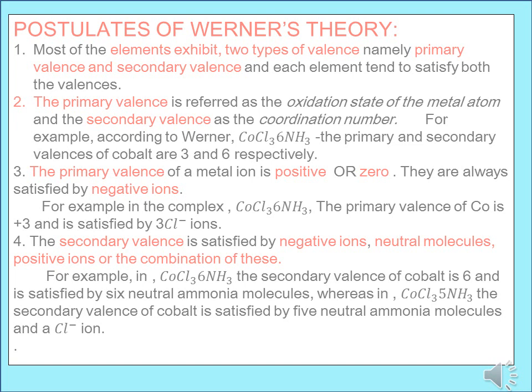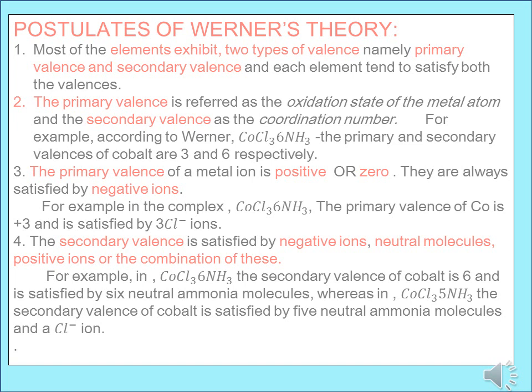Oxidation number comes to a metal ion because of the counter ion which is also charged. Here in CoCl3·6NH3, ammonia is neutral, so it will not provide any charge to the complex. But Cl3 will provide 3 minus charges, so it will be counteracted by Co with plus 3 charge. So the oxidation number of Co is plus 3.